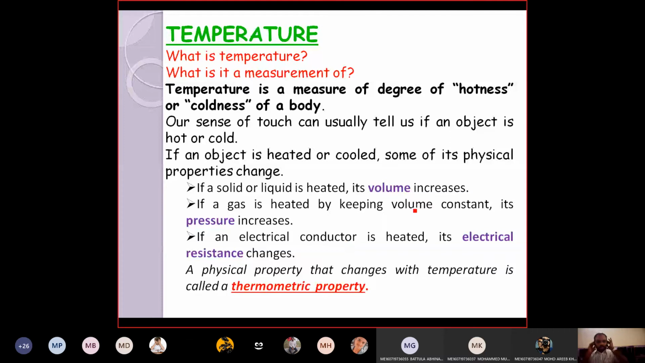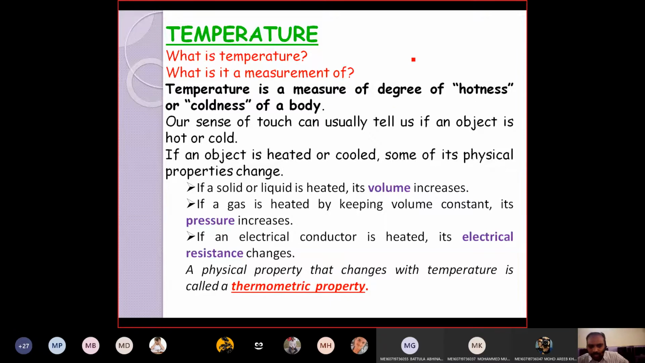And we started temperature also, right? So temperature is the measure of degree of hotness or coldness of a body. Okay, right. And we discussed what is thermometric property. A physical property that changes with the temperature is called thermometric property.